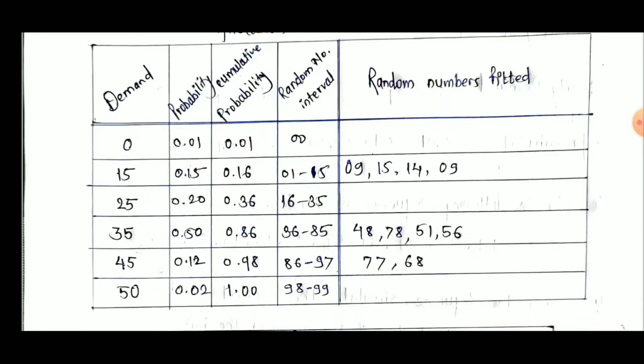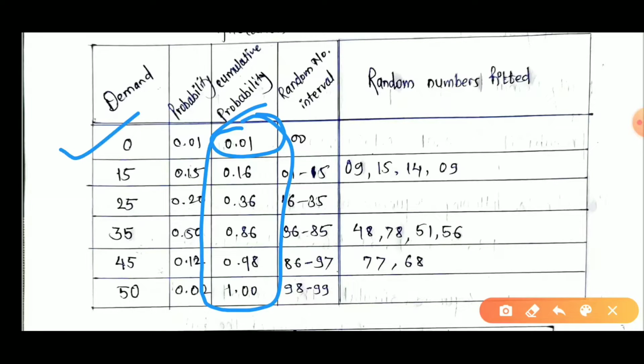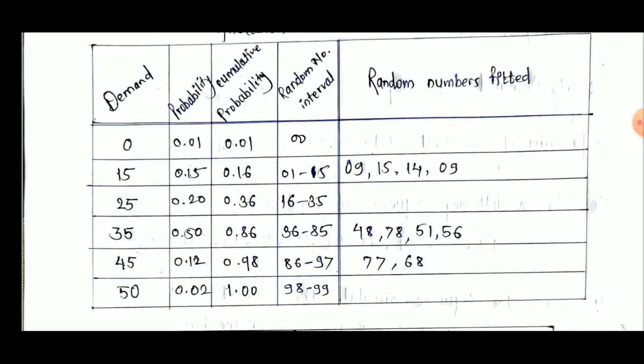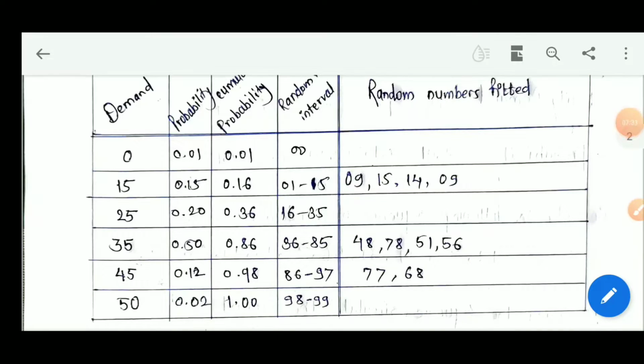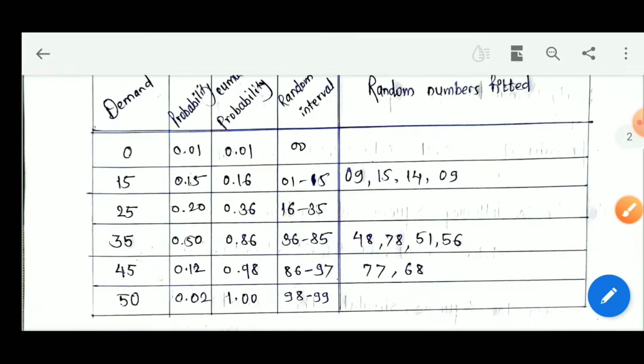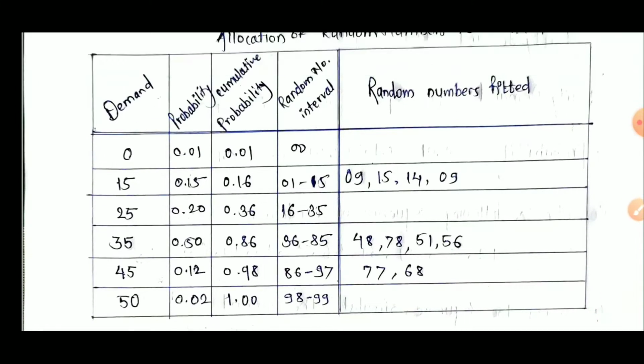In the cumulative probability, what is the cumulative probability of the first demand? It is 0.01. Means if we consider 100 points, here we are making 100 parts of the total probability given, and these 100 parts we have to break down according to their cumulative probability.